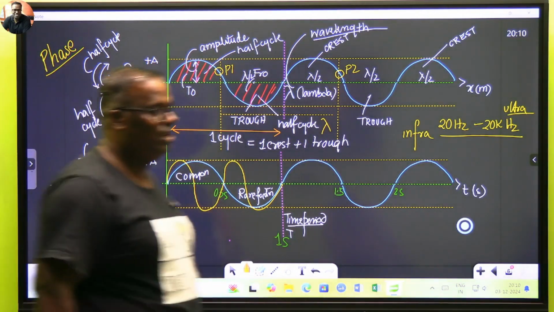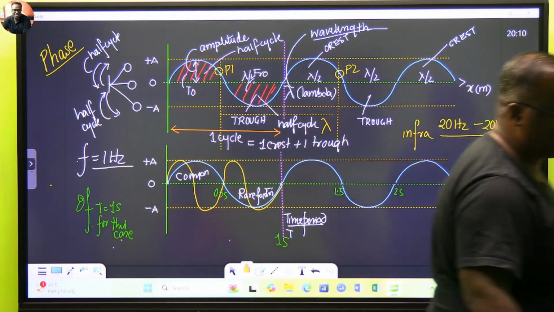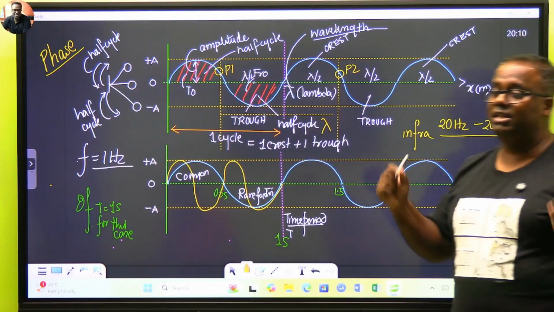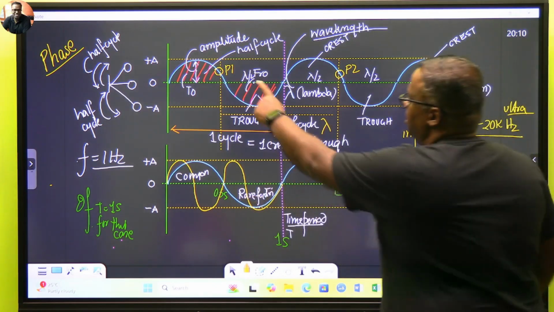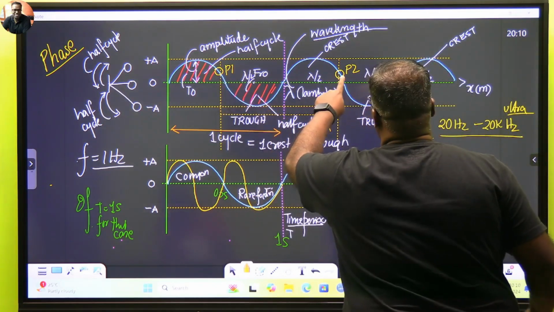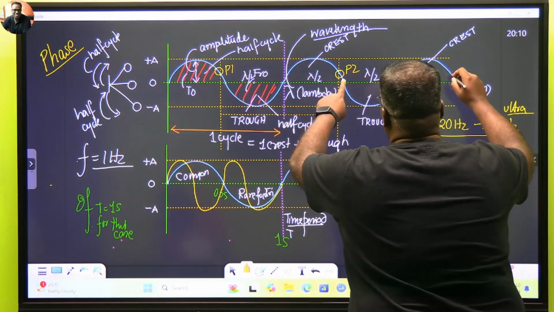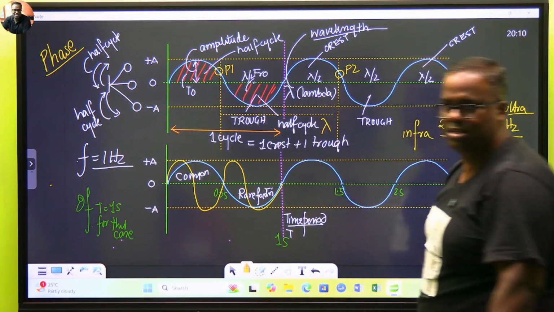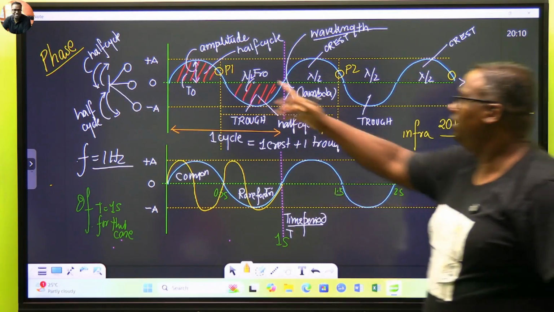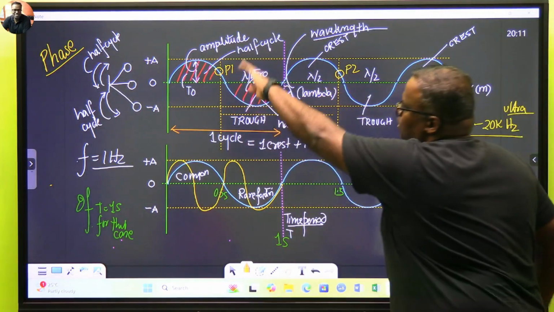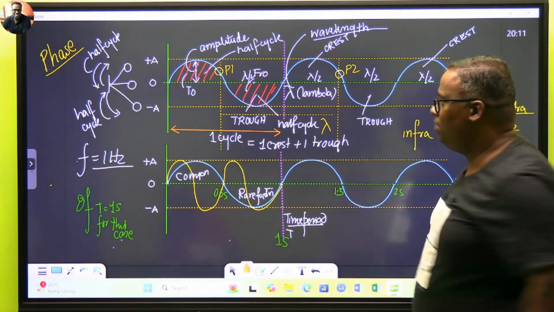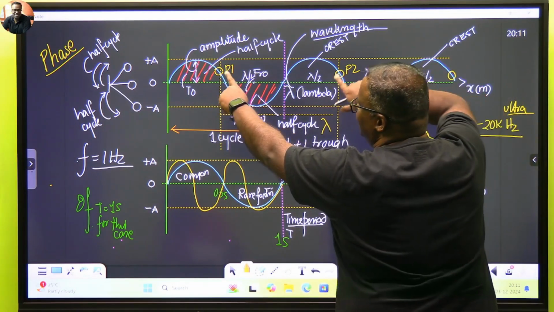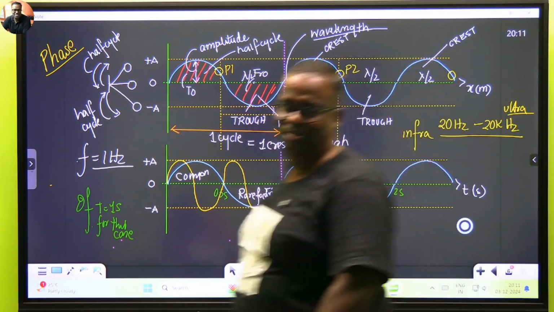So one wavelength can be one crest and one trough, or the distance between two adjacent points on the wave. This is in phase with this, and similarly this is also in phase. Listen to me, these three are in phase. When this one dips, this one also dips, this one also dips, but wavelength is not this. Wavelength is two adjacent points in a wave.